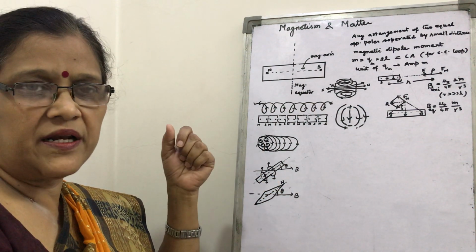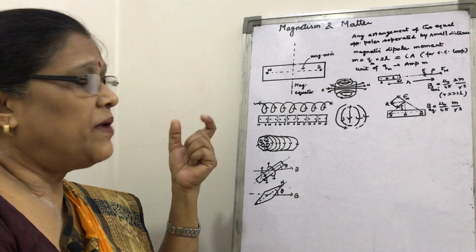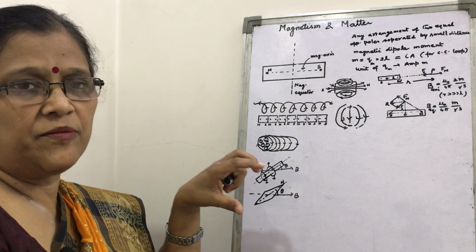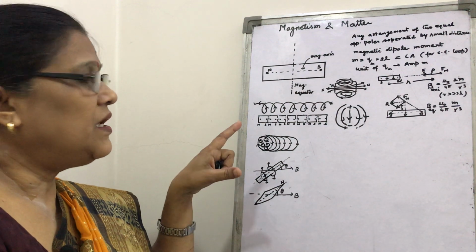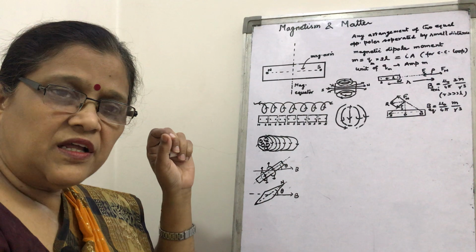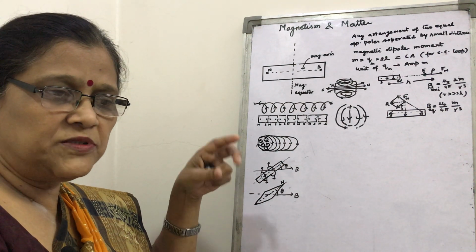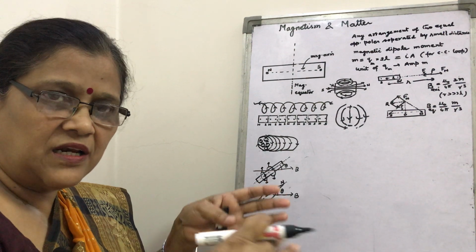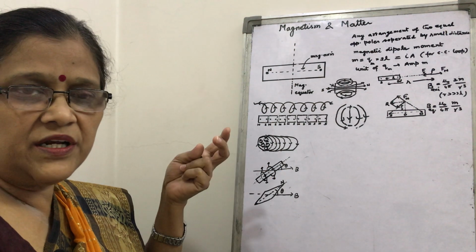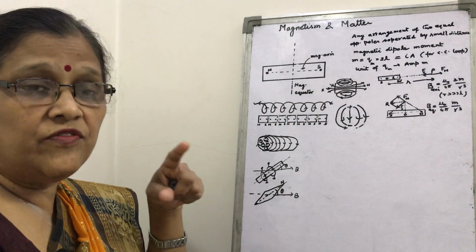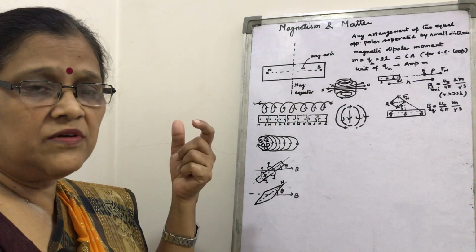It's a permanent magnet, and a bar magnet can be thought of as made up of many current carrying loops. We have read about the solenoid, where many current carrying loops are taken together along a length, and each current carrying loop has its own magnetic field.